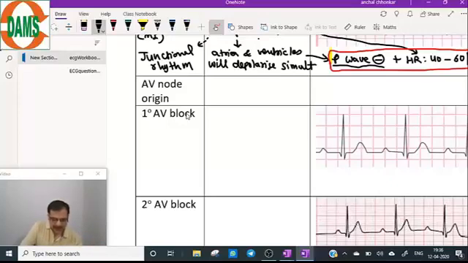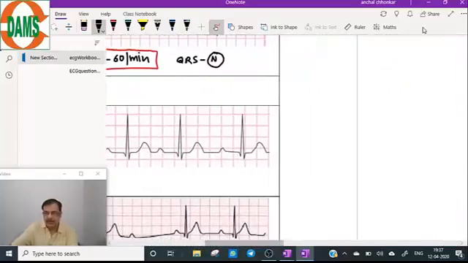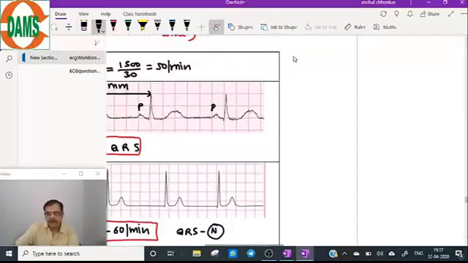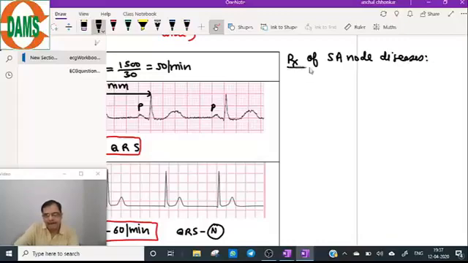So what is the sick sinus syndrome? If SA node disease is there with symptoms, this is known as sick sinus syndrome. What is the treatment of these sinus node origin diseases? Let's see before going to the AV blocks. The treatment is dependent on the symptoms.